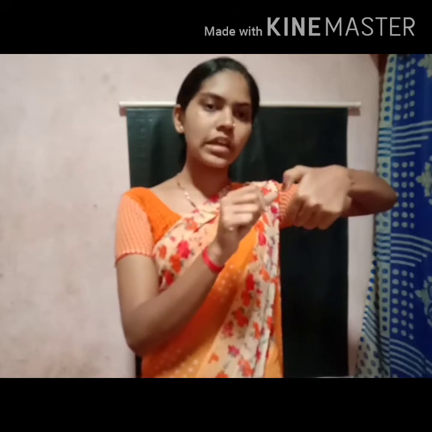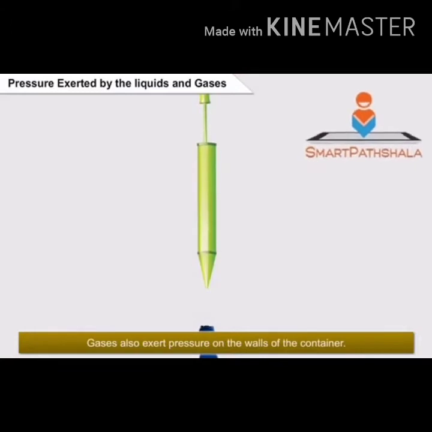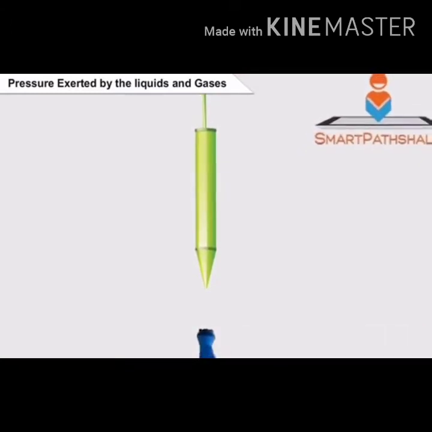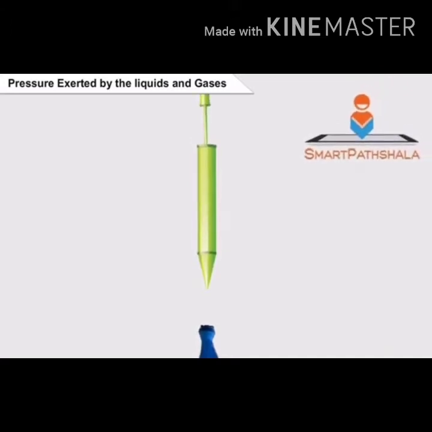The water, you feel the pressure exerted on your finger. When you hold the pipe, you feel the pressure exerted on the finger. So from all these activities we can conclude that water will exert pressure. Gases also exert pressure on the walls of the container. We understand it better with an activity.